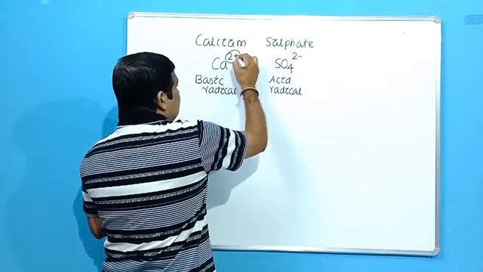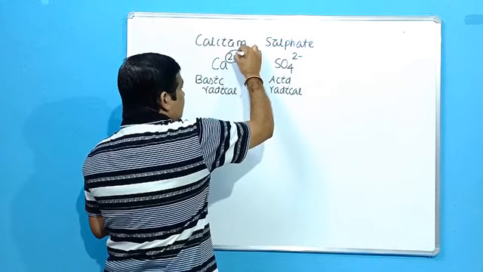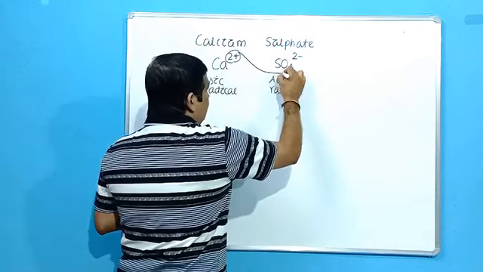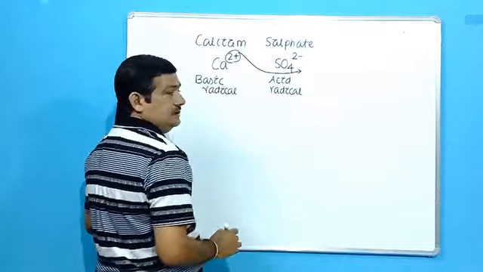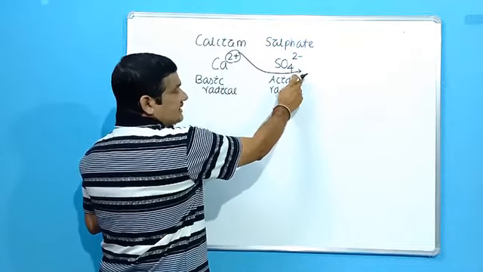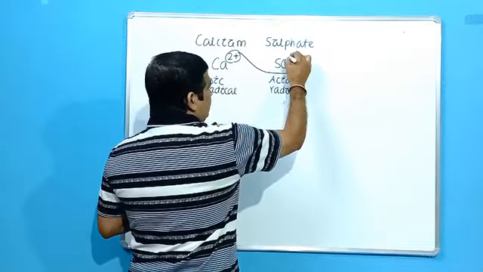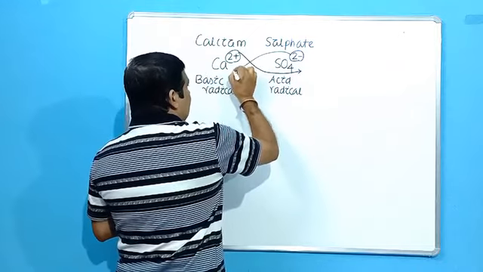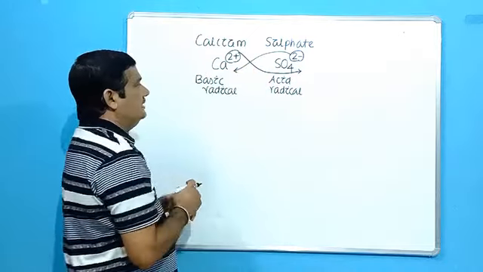Then step 3, interchange the position of the valency. That means the superscript here will come down here and become the subscript. Then the superscript here will come down here and become the subscript.